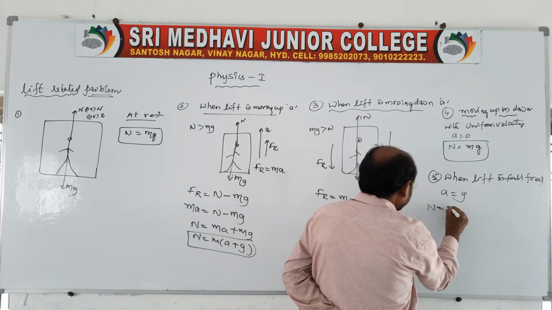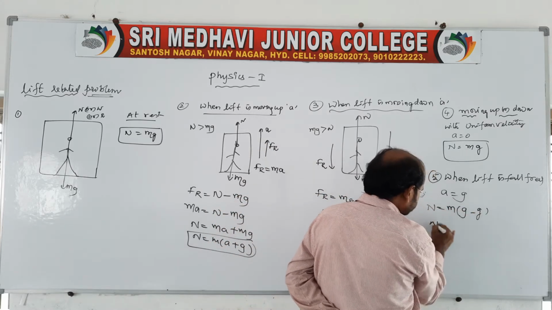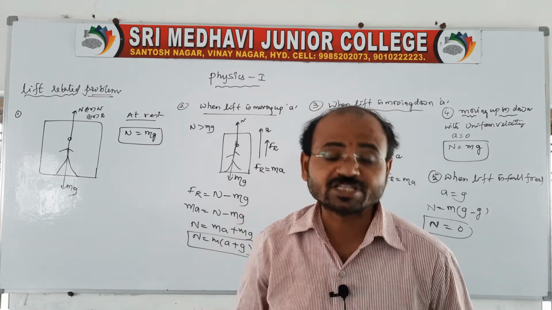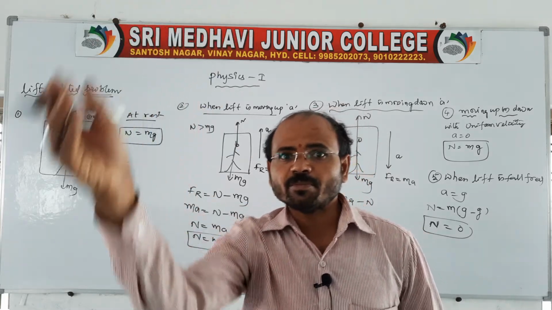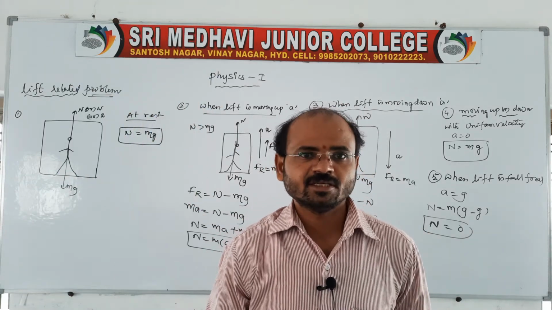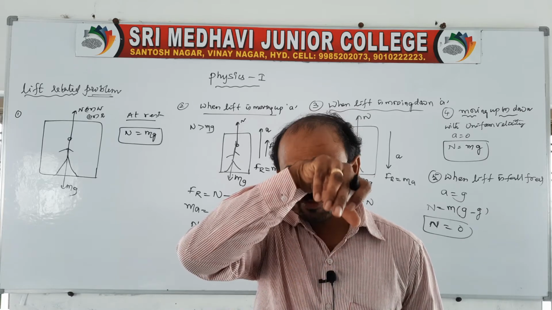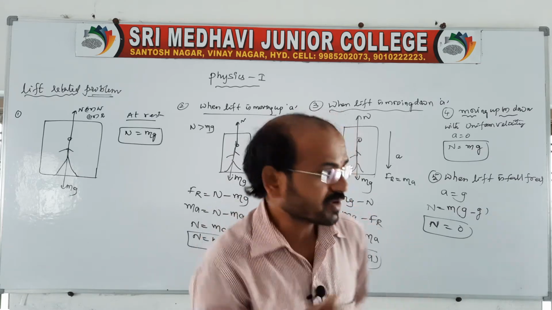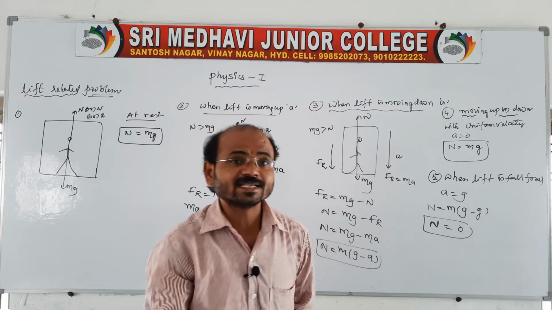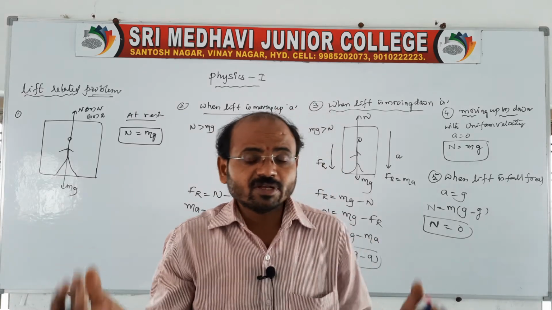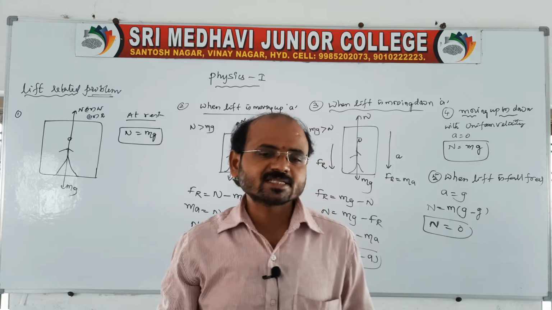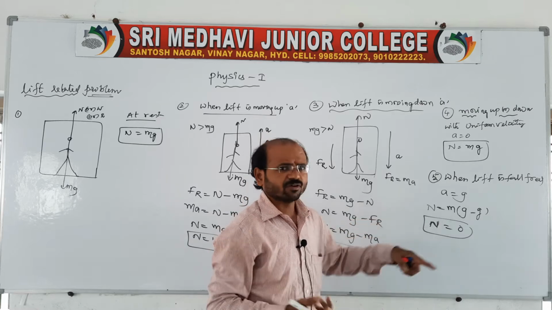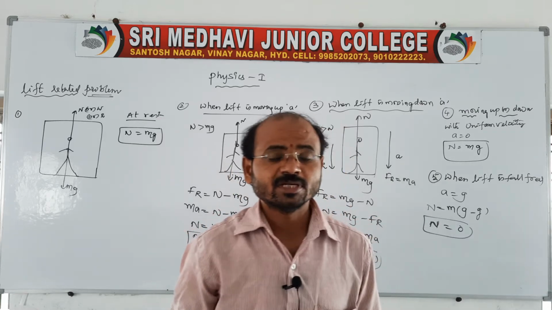Therefore N is equal to m into g minus g. g minus g is nothing but 0, that is, our weight looks completely like 0. Suppose when we are jumping from a building, our weight completely decreases because we are freely falling. Our weight is reduced, it's our feeling. That is what we call normal force, which is 0. We will feel like a weightlessness condition, which we can also call weightlessness, because when falling freely, our weight becomes like 0. It's our feeling.